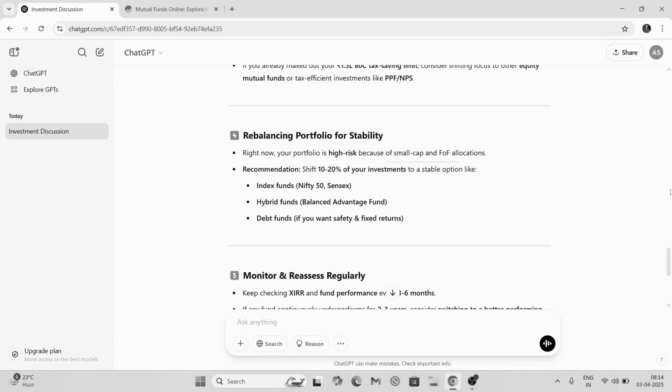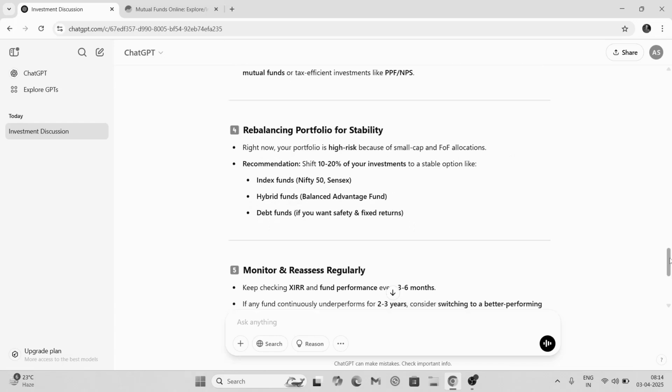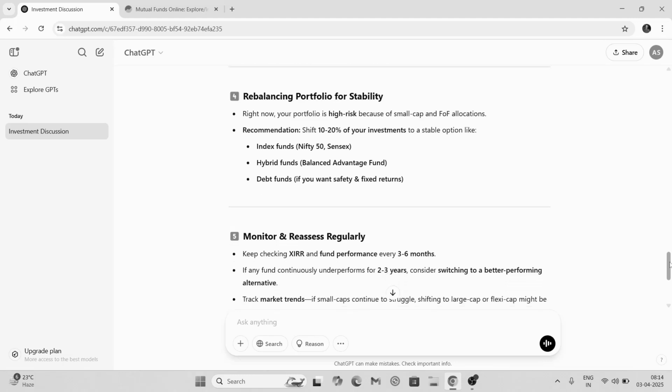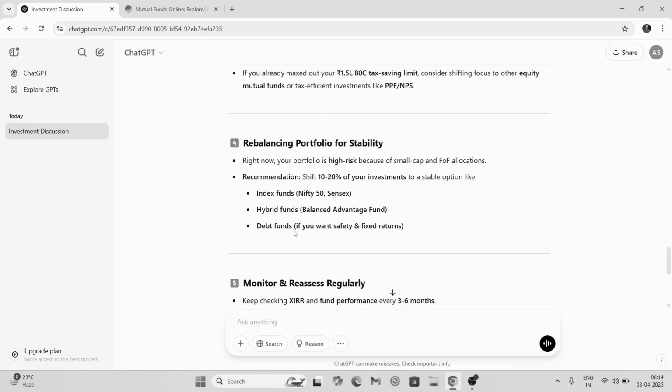Now for safety purpose, the future salary I will get. I'm still a working professional, so the salary I will get in future, I will try to invest from it into debt funds as well, for making my portfolio a little bit safer. So that is what I have.